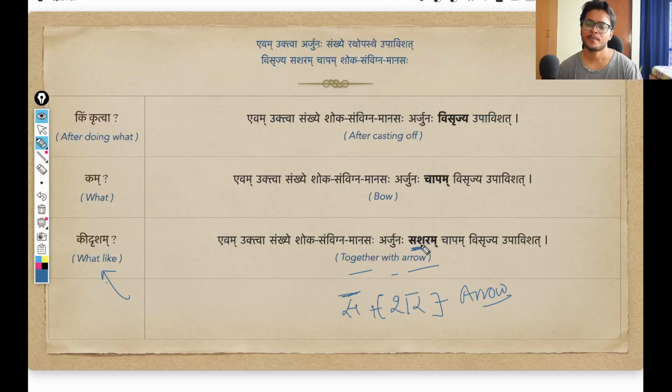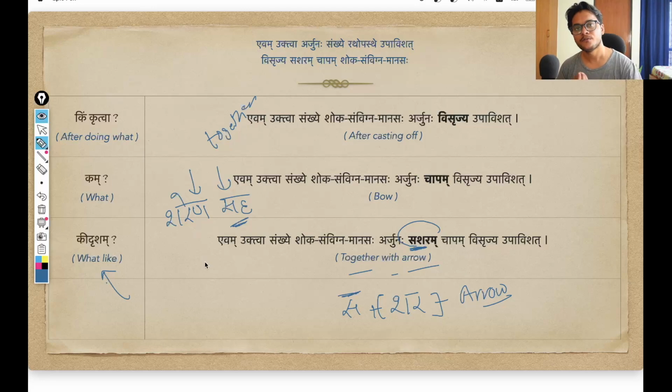That is the meaning. Actually, this also is like a samas, a compound word, because you are adding two words to make a single meaning, right? By saying sharen saha. So saha is an avyaya, indeclinable. Saha, this we know means together, right? And since I want to convey together with arrow, so with arrow, I am obviously using the third case, tritiya vibhakti with the pratipadik shara.